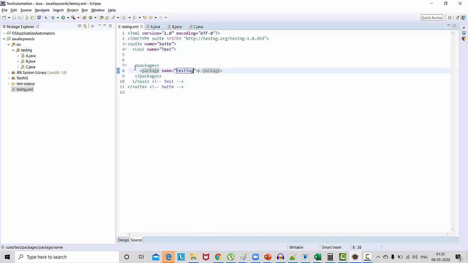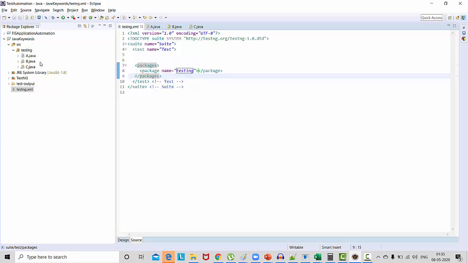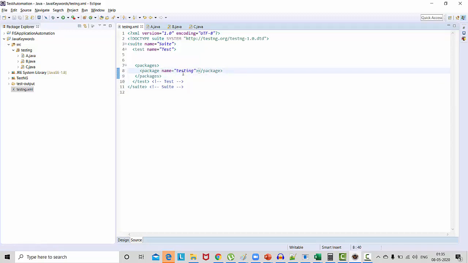So first of all we have defined that in this package we have all test cases. If you have these test cases in different packages, you can just copy this line and write it any number of times and give the package name. As of now we have only one package, so I just keep one.